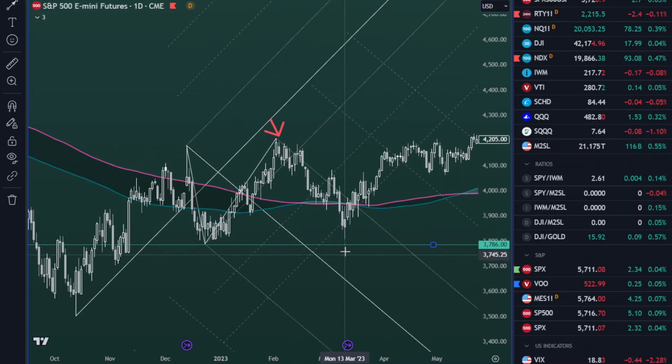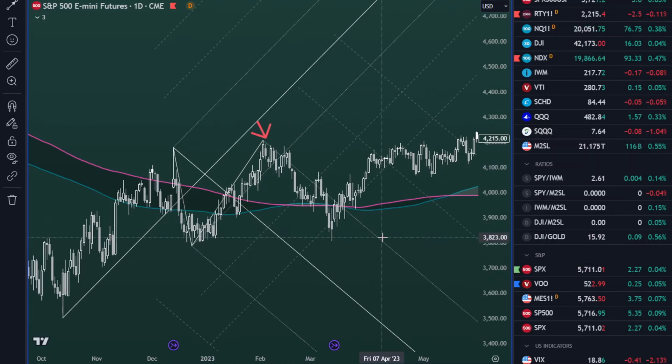But notice that price did not reach this level. Instead, it reversed right before it happened. And the counter failure was the thing that actually forced it upwards. So this is something that we saw in the S&P